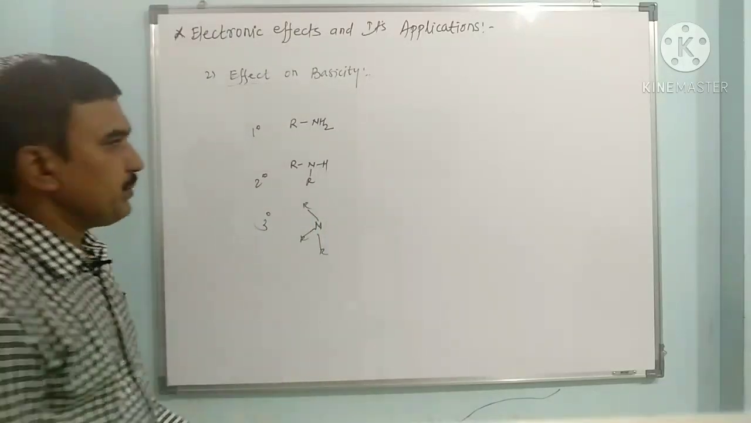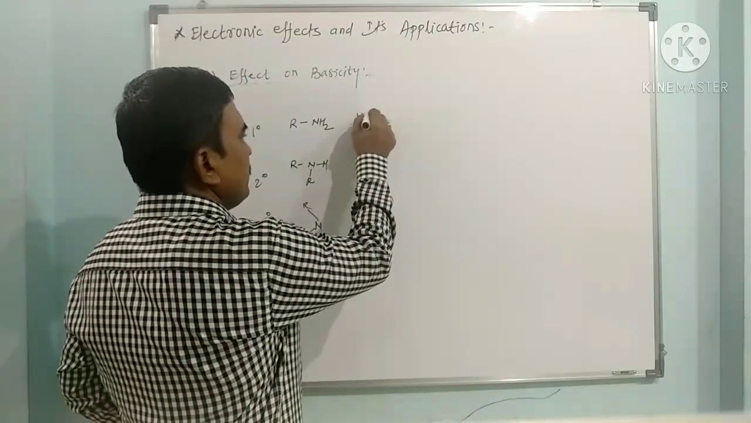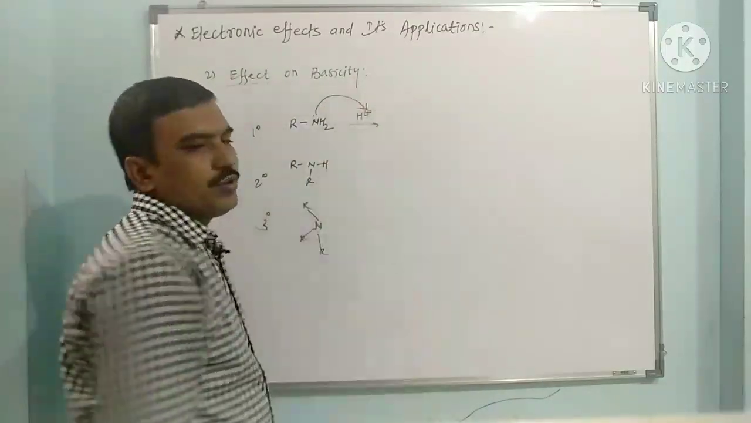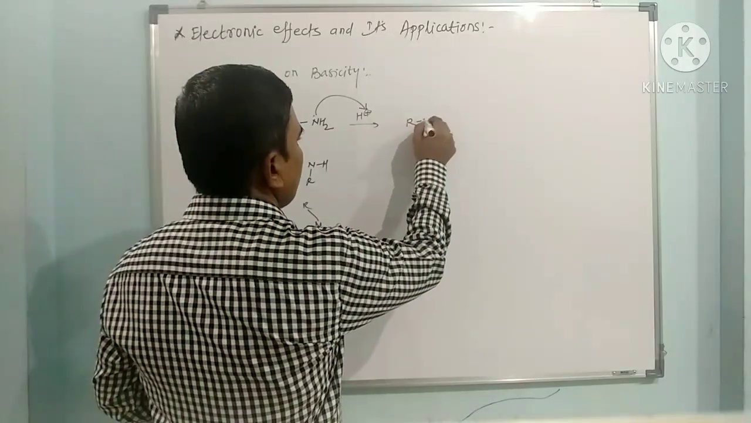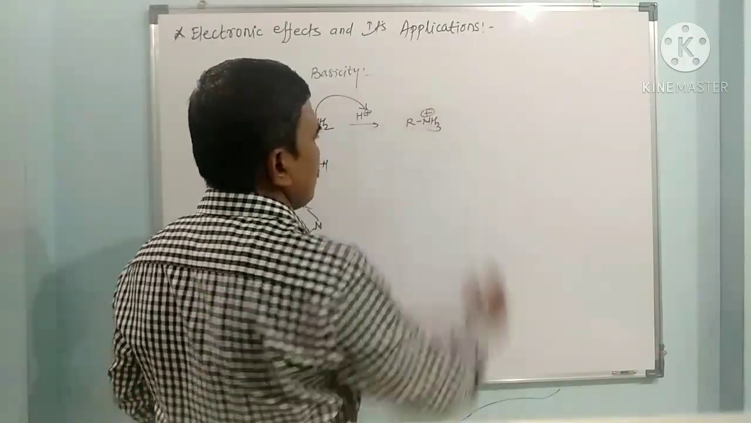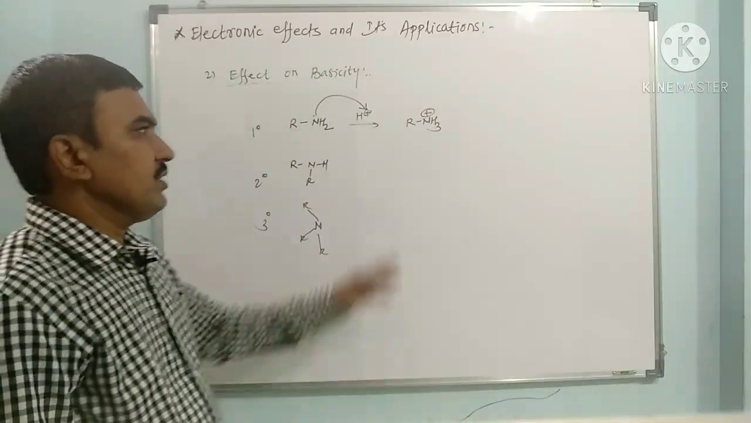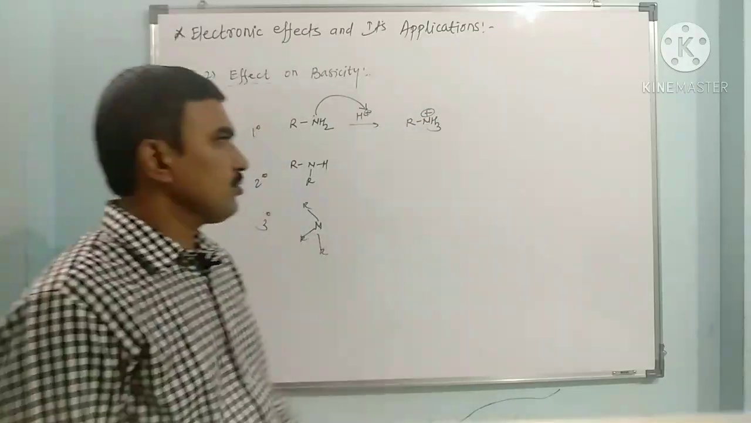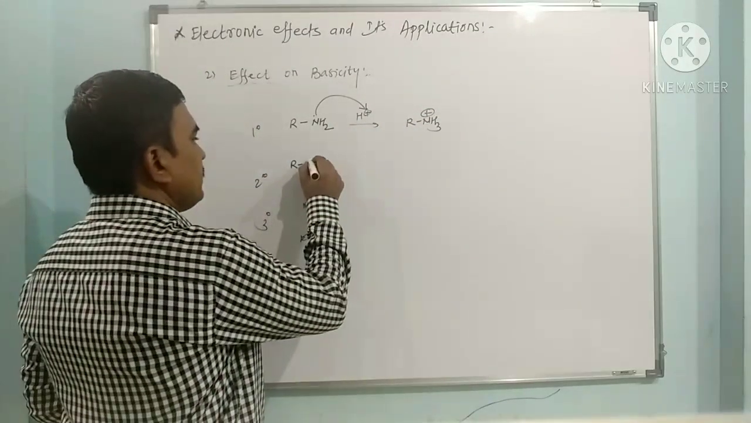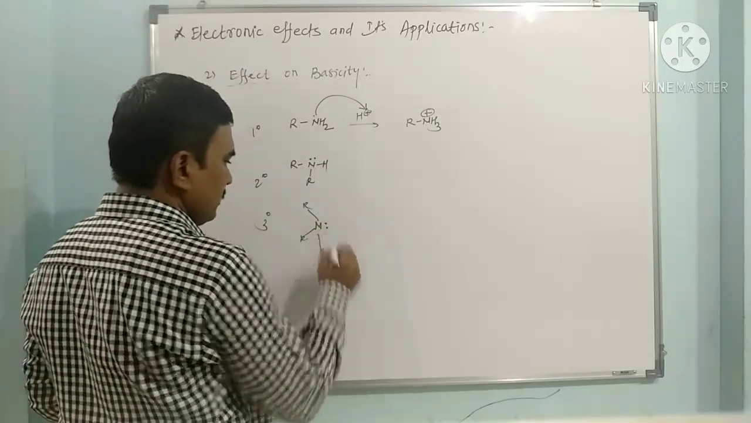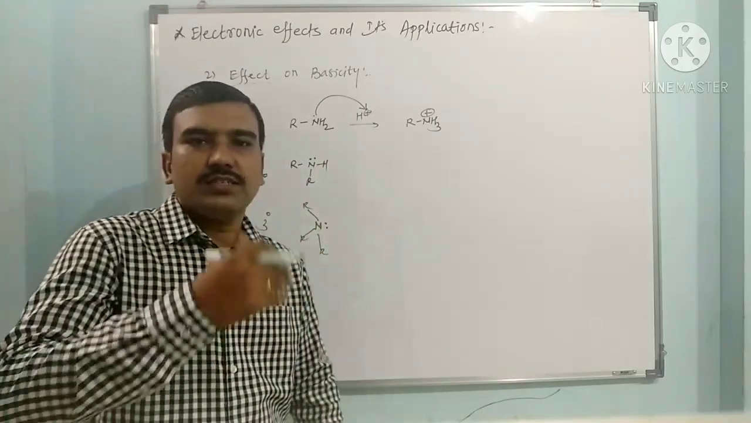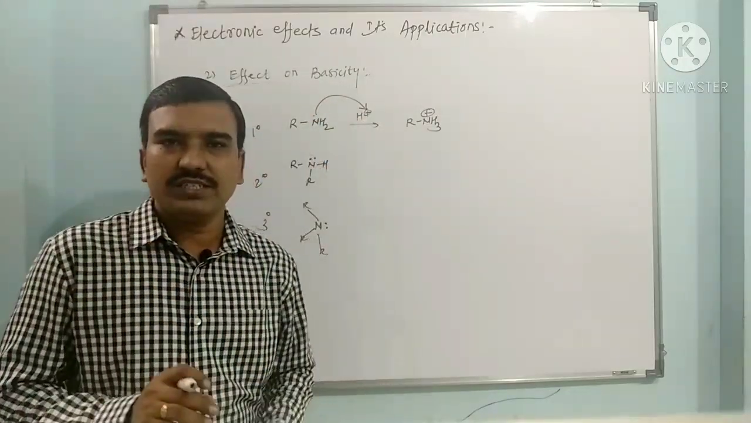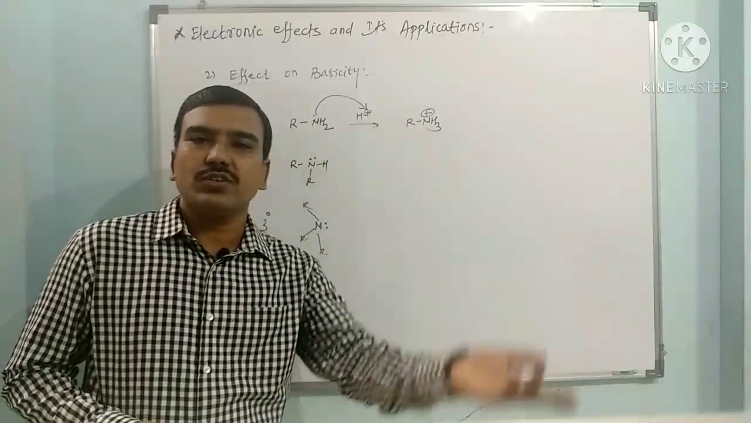Now why are these amines basic in nature? When we add a proton, the lone pair of nitrogen easily attacks the proton. So it forms NH3 plus. Here it easily forms an ammonium ion. In the presence of HCl, it forms ammonium chloride. Hydrochlorides are formed. This ability of electron pair donation by the nitrogen is nothing but basicity.